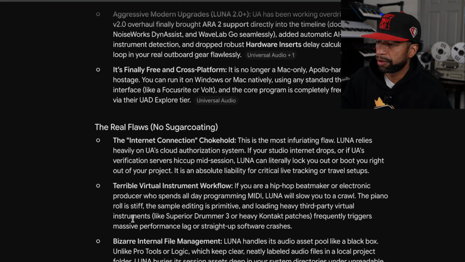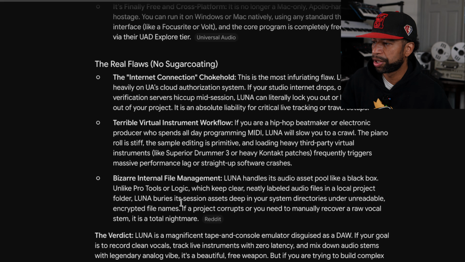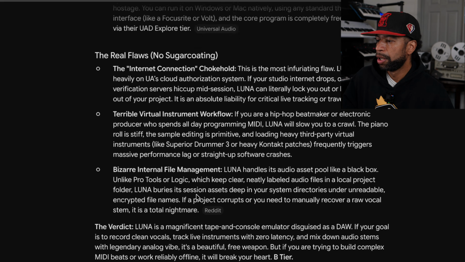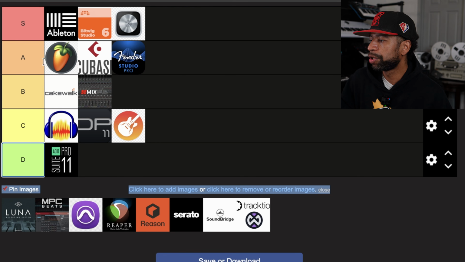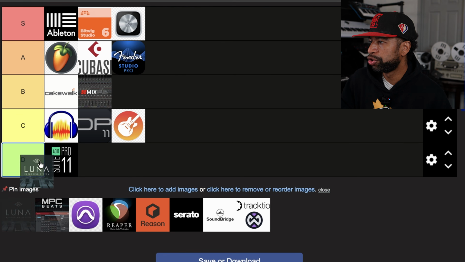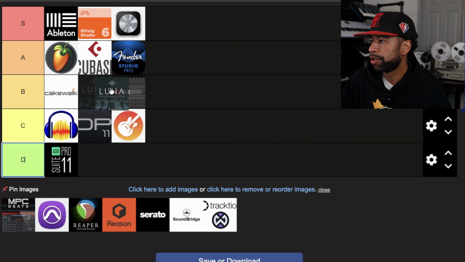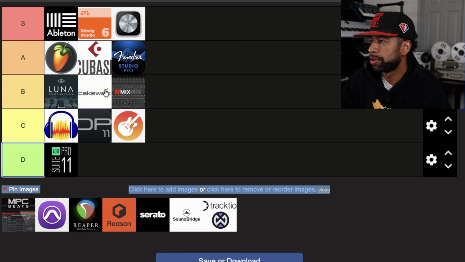Terrible virtual instrument workflow. I think they do have a fire piano though. I think the piano is nice. The piano plugin they give you, bizarre internal file management. But Luna, we're gonna go ahead and drop you over here into the B tier. We'll make you top of the B tier.